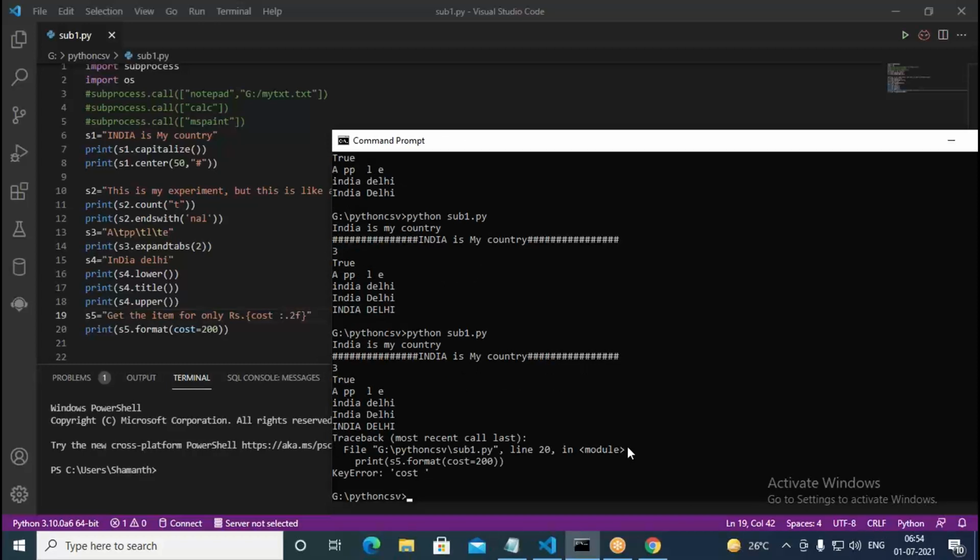It's giving an error. Cost I gave there, that's fine. The key is cost only. I put colon also there, colon 0.2f I have taken. And here cost equal to 200 I specified.